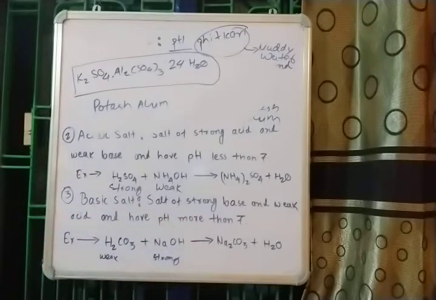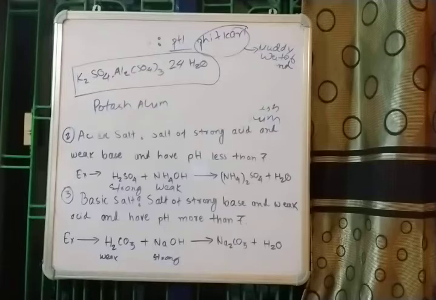Now we will move to some very important chemical compounds, some very important chemical salts which are obtained from the common salt. Common salt, as you all know, NaCl, is readily available in the sea water or ocean water. While obtaining those important chemical compounds or salts, NaCl, the common salt, is used as a raw material.